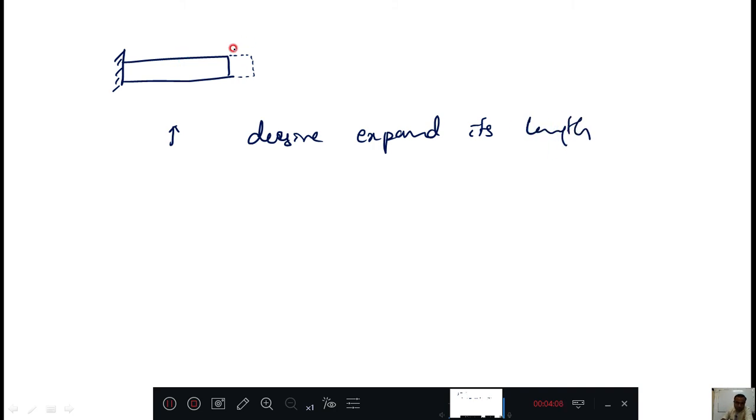But because of the fixed support at the other end also, here also it is fixed. Therefore, when the temperature is increased, it wants to expand but the support is not allowing it, so stress will be induced inside. That stress is called temperature stress.